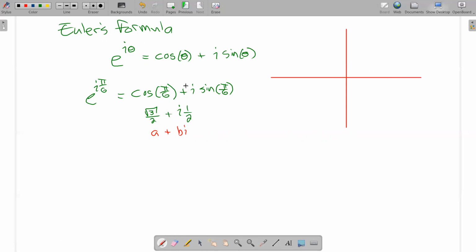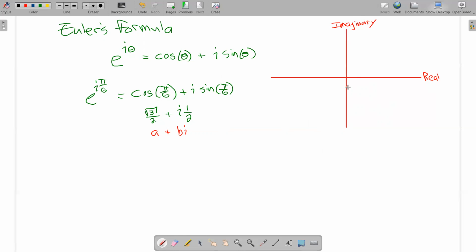I can plot complex numbers by letting the x-axis represent real numbers and the y-axis represent imaginary numbers. So this is called the complex plane. It's a little bit different than the way we normally graph things, right? Because instead of x and y, I have real and imaginary. By imaginary, I mean the I part.